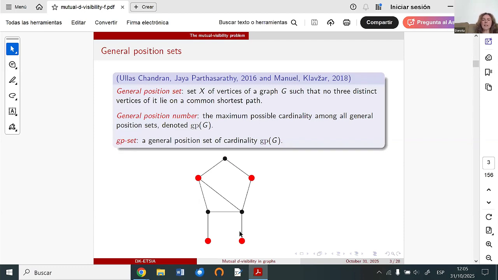If we start to add vertices or change one for another, we have a problem. For example, if I add this vertex, then between this vertex and this vertex there is one shortest path here, but another one here. If I add this vertex, then for this shortest path I will not fulfill the condition of a general position set. So here the general position number is equal to 4.